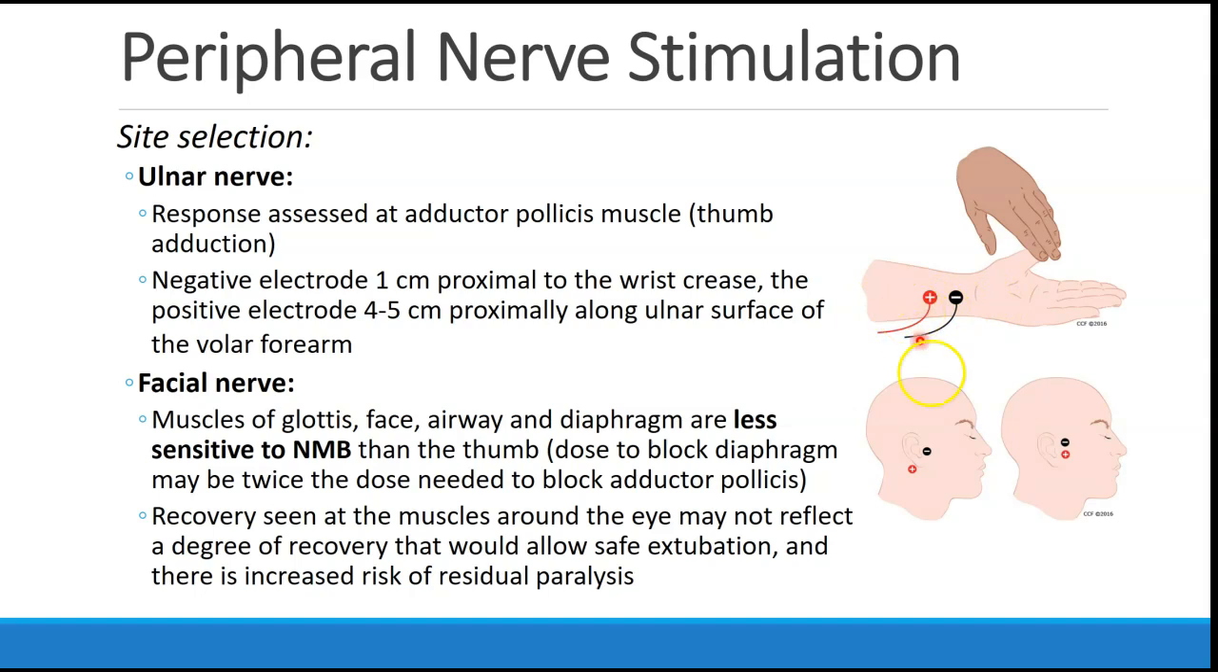Stimulation at the facial nerve is also done, but we need to appreciate that the muscles of the glottis, face, airway, and diaphragm are less sensitive to neuromuscular blocking agents than the thumb. In other words, the dose needed to block muscles of the airway, like the diaphragm, may be twice as much as the dose needed to block the adductor pollicis muscle at the thumb. Therefore, when you see recovery at the muscles around the eye, this may not reflect a degree of recovery that would allow safe extubation, and there's increased risk of residual paralysis.